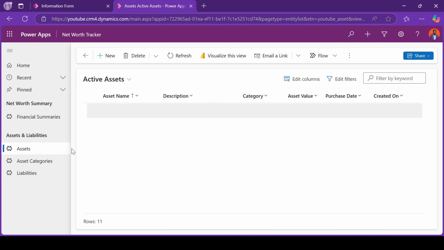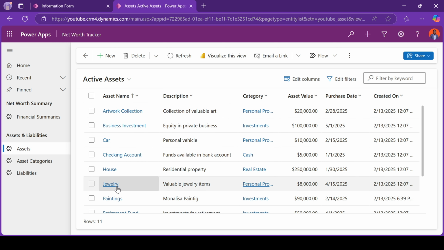When you're managing assets, you can enter the asset name, the description of the asset, the category which you're selecting from the asset category, the total value, and the purchase date. Same applies for liabilities. It's just that for liabilities, you're determining the liability total or liability cost.